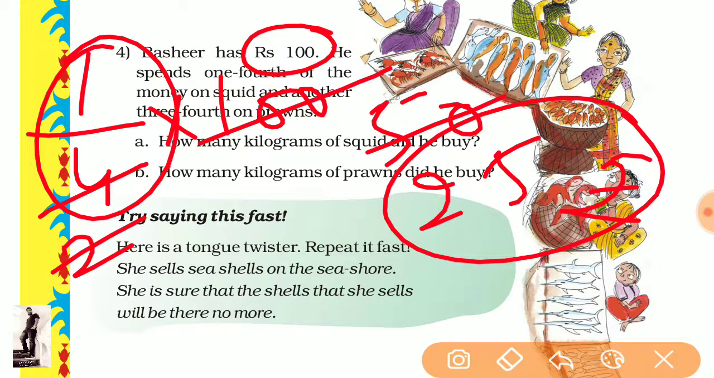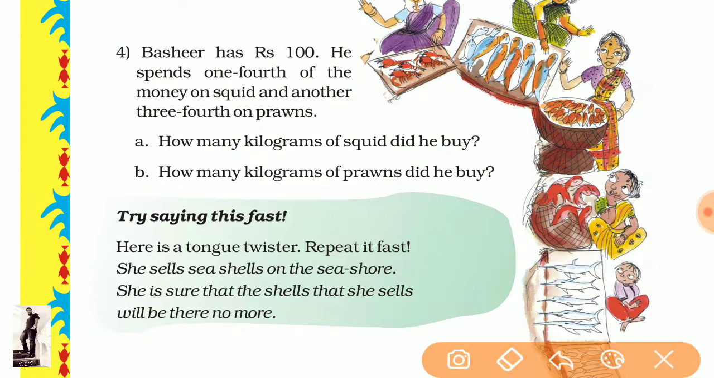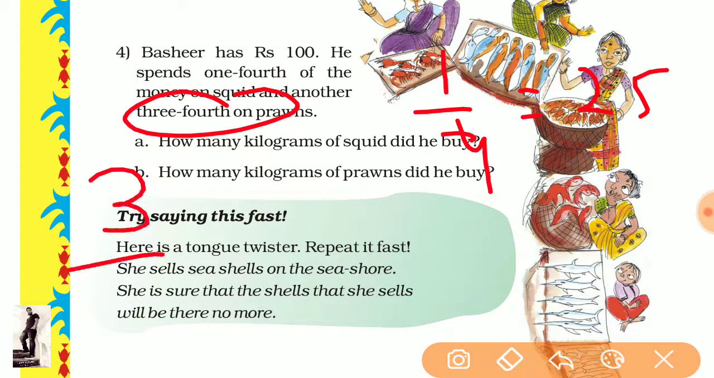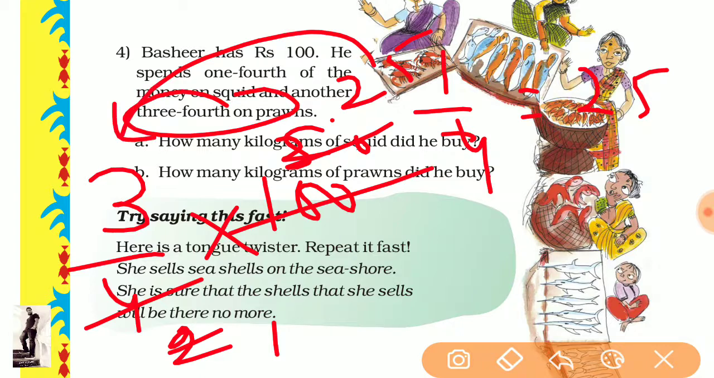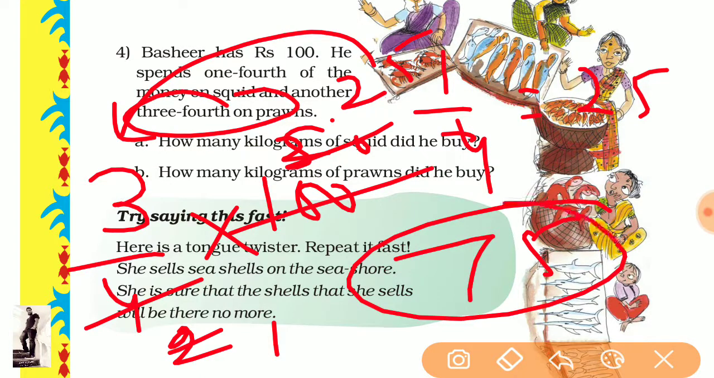And the next is 3/4. We can write that one fourth equals 25 rupees, and there is 3/4. 3/4 means 3 by 4 multiplied by 100. Similarly, 2 twos are 4, 50, and 2 ones are 2, 2 twos are 25, so 25 times 3 is 75. It is the answer for 3 by 4, three fourths.